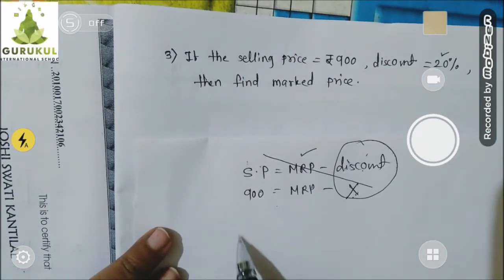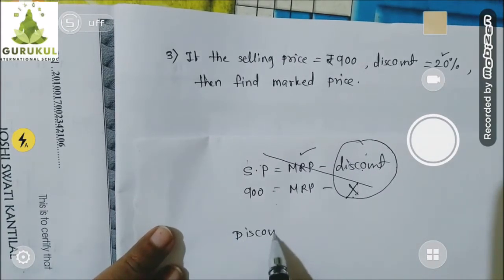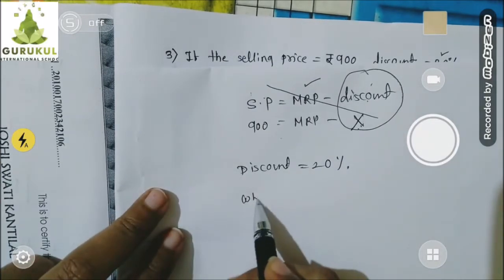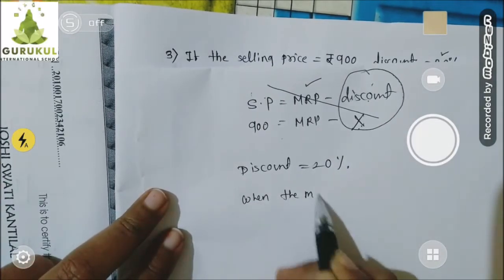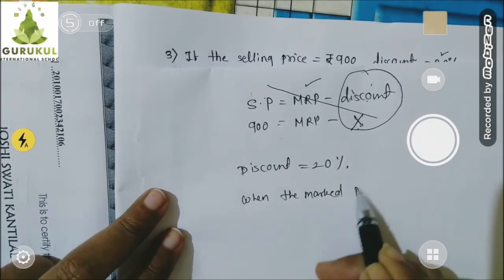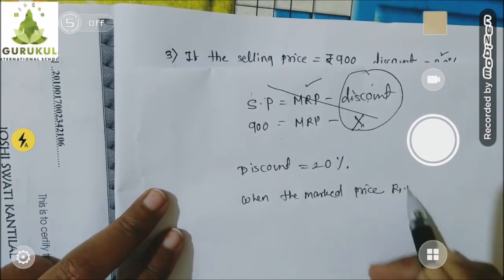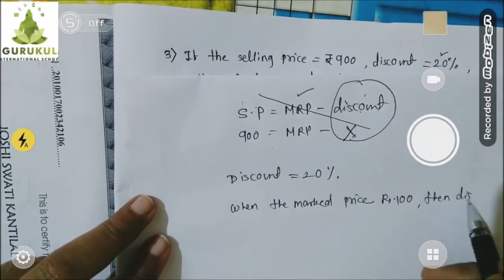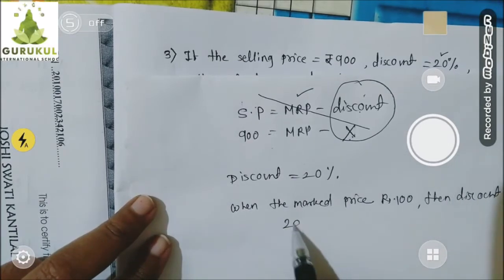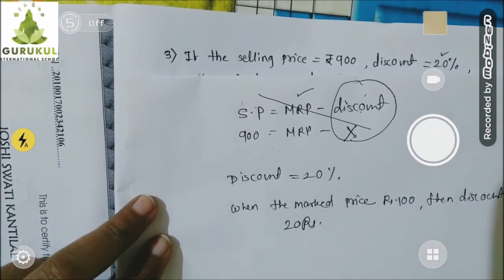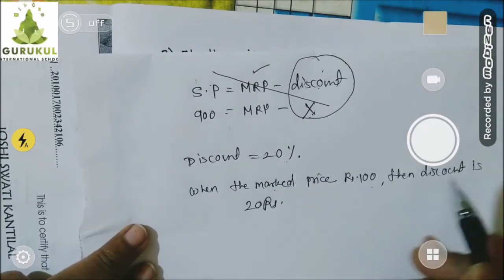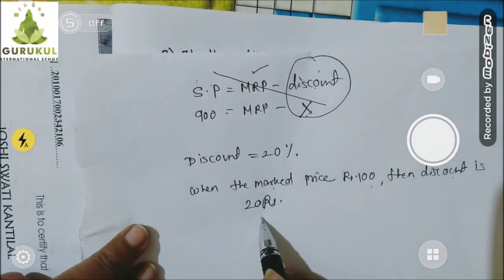Discount 20% means when the mark price is rupees 100, that time discount will be 20 rupees. Do you understand? This is the meaning of 20% discount.